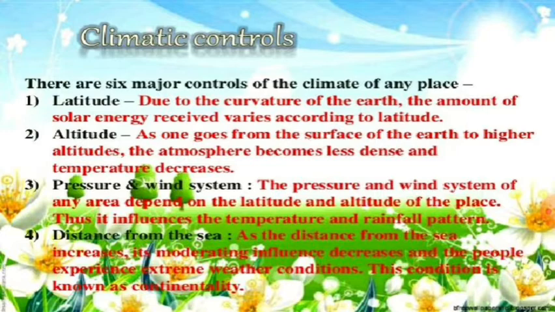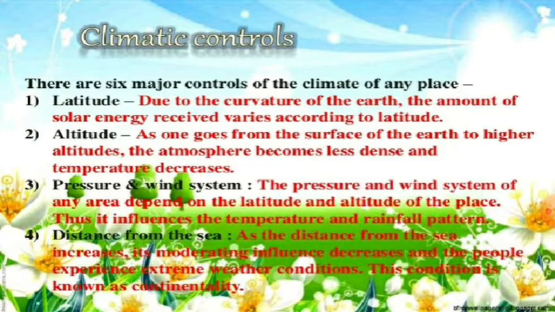On a winter night, the temperature at Dras in Jammu and Kashmir may be as low as minus 45 degrees Celsius. Thiruvananthapuram, the capital of Kerala, on the other hand, may have a temperature of 20 degrees Celsius. So, there is a difference. What are the reasons behind these differences? The reason is the climatic controls.